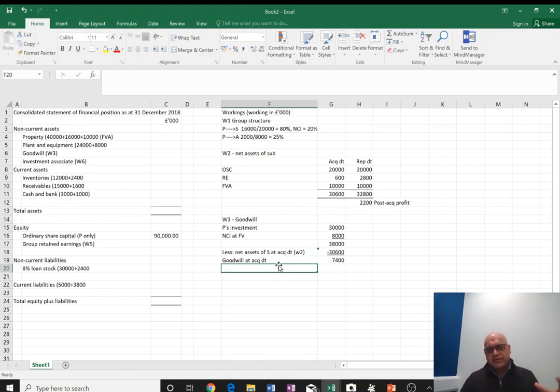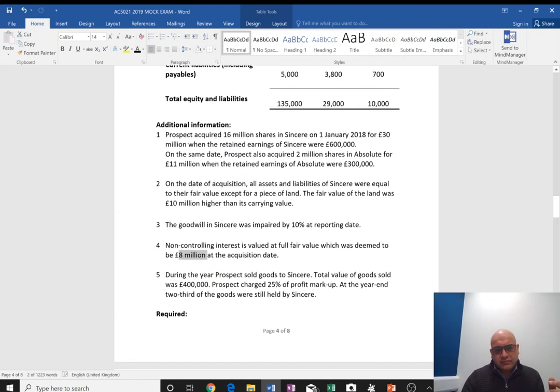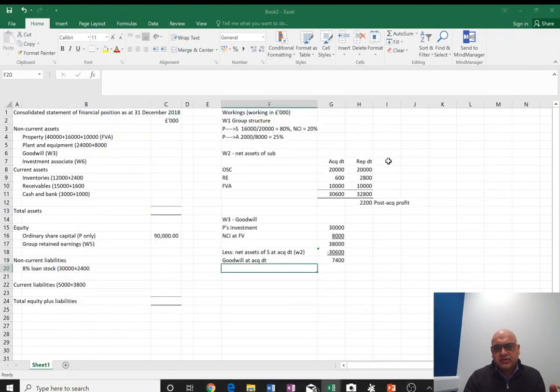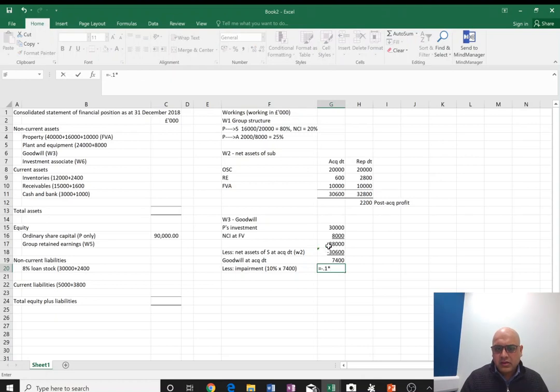Right. I'll be happy to take this figure to statement of financial position, show it as goodwill, but something happened to this goodwill since the date of acquisition. The question says, note 3, the goodwill was impaired by 10% at the reporting date. So we need to remove the impairment, 10% into 7,400. So 740, and that should give us now